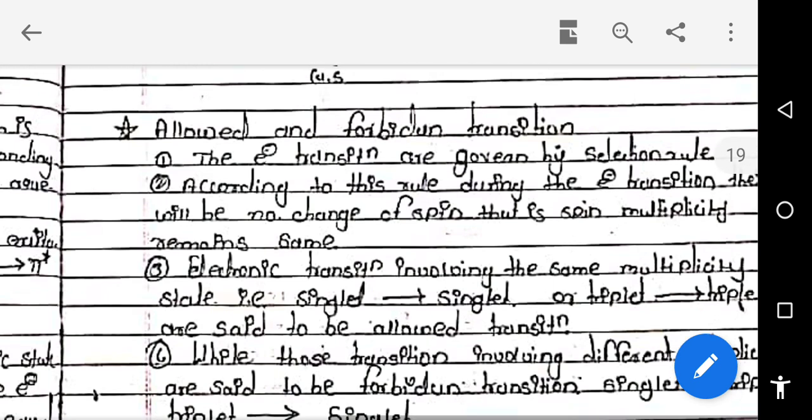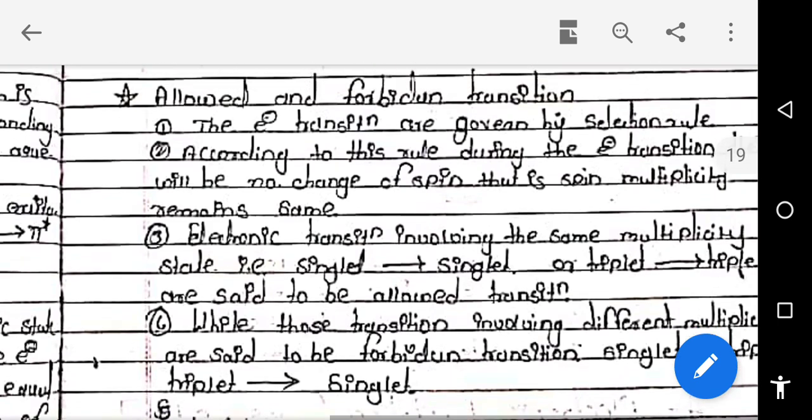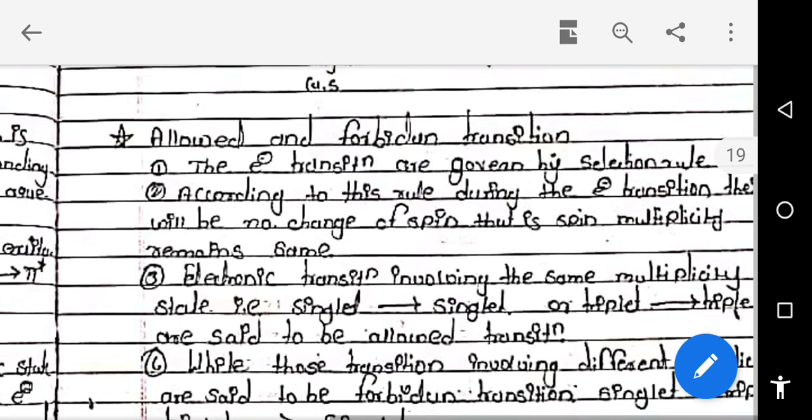But at the excited state, this atom or molecule or compound releases that absorbed energy, and its energy decreases. At the same time, it transits from the excited state to the ground state. All this is about transitions.